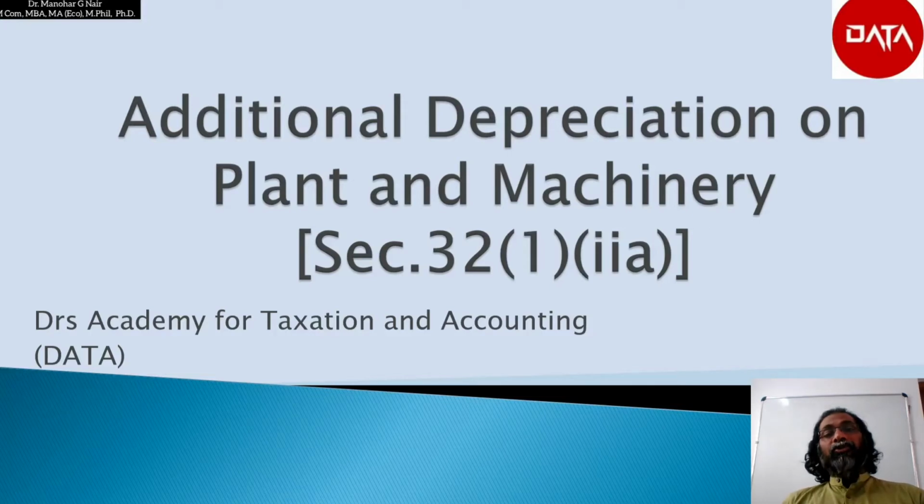Dear friends, so far we have discussed the important terms, rules, and rates applicable for computation of depreciation under the different methods. Through this video, let us try to see another concept, that is additional depreciation. This additional depreciation is eligible for plant and machinery if it is used for the production purpose. Section 32(1) clause 2a. Let us see what is that additional depreciation clause.